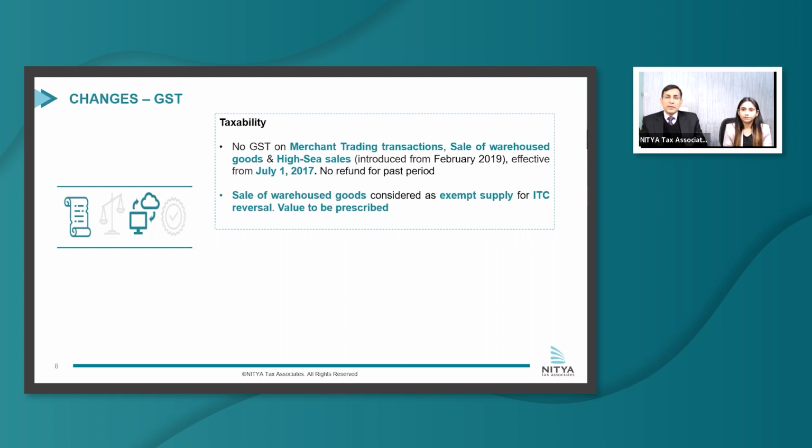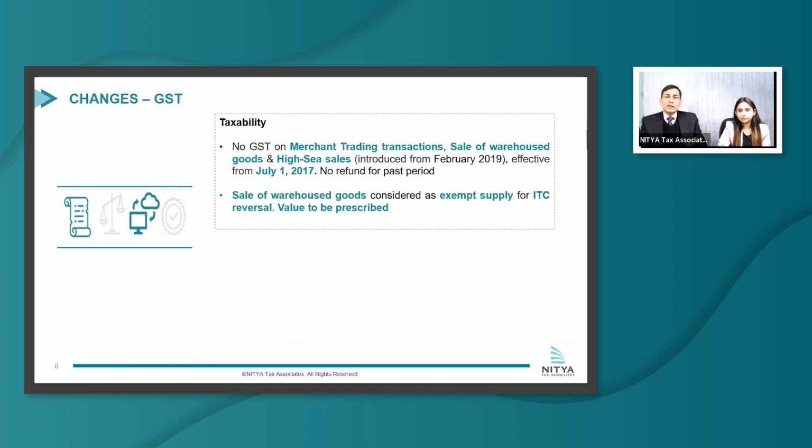Again, this is one of the amendments which was never discussed in the past, because there are a number of activities specified in the schedule, including high sea sales also. Even for high sea sales, currently no ITC reversal is needed. So, we fail to understand why the government wants taxpayers to reverse ITC relating to sale of warehouse goods. Secondly, even if reversal has to be done, why is there a need for prescription of value?